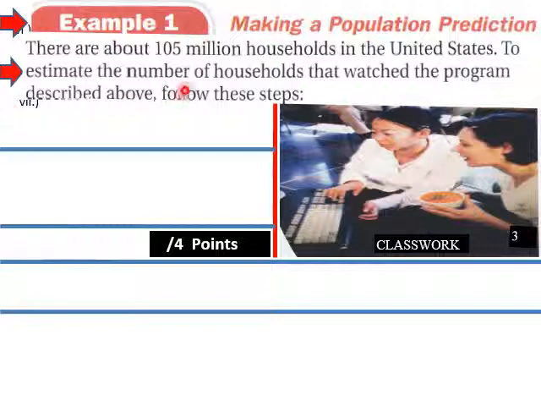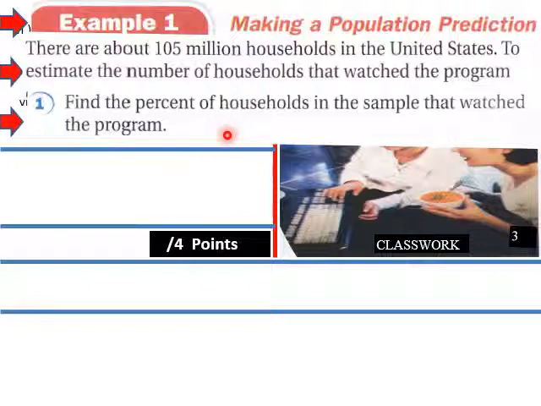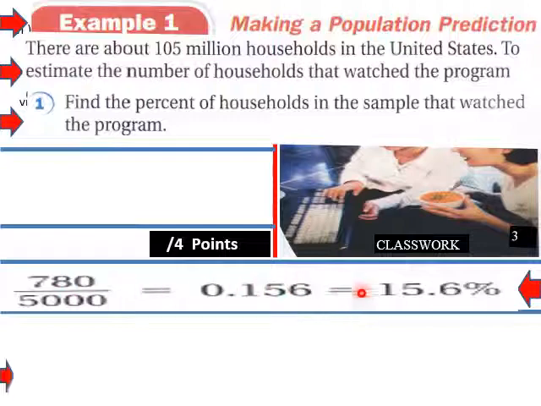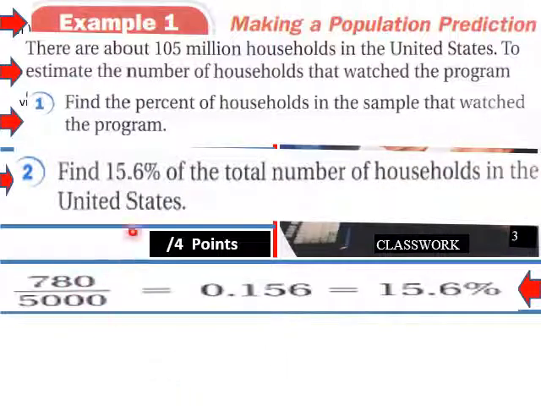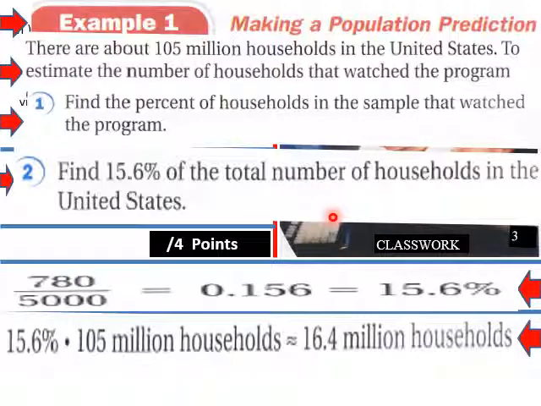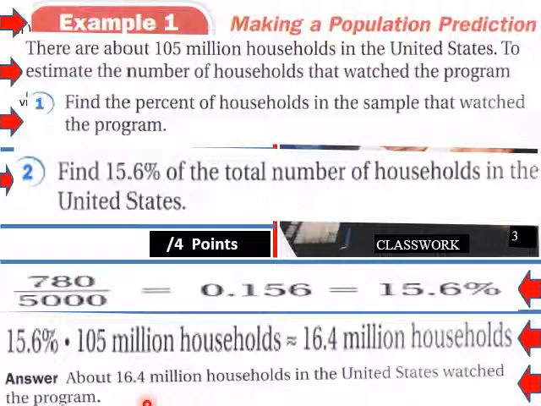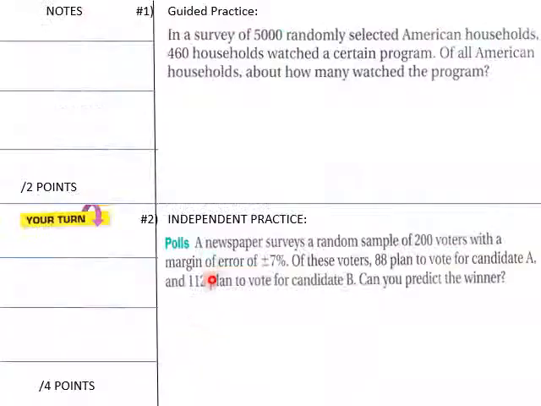Example 1, making a population prediction, 105 million households. To estimate the number of households that watched the program described above, follow these steps. Find the percentage of households in the sample. So you have 15.6% of the households. Find 15.6% of the total number of households in the United States. So that is 16.4 million households that watched this program. So that would be the solution to that question.